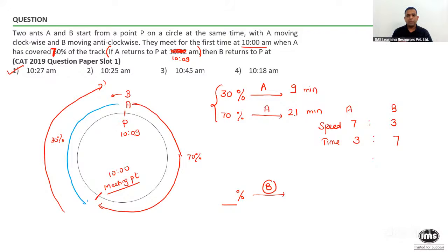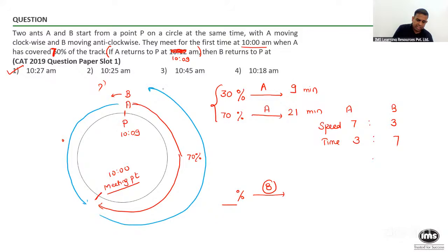Now, let me ask you a question. Are we supposed to find out, for the same 70%, how much time B will take? Yes or no?